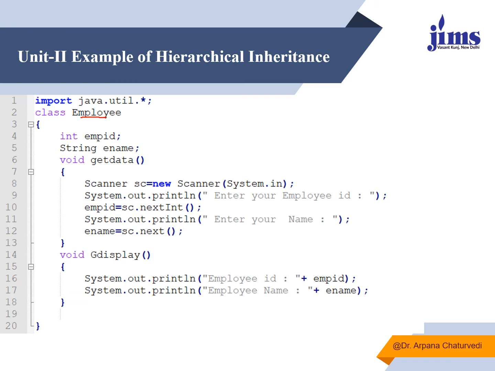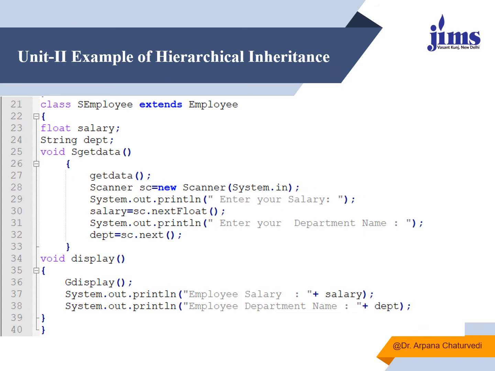But in case I am having two other kinds of employees also, one is a salaried employee, another is a wage based employee. So definitely the salaried employee will also be having name and ID, and the wage based employee will also be having ID and name. So why declare those data members again? What I'm doing is inheriting the features of the employee class in the salaried employee class and the wage based employee class. So whatever is declared over there in public mode will automatically be available in the child class.